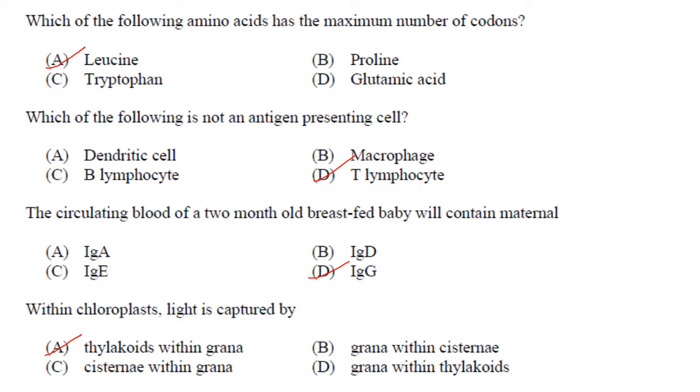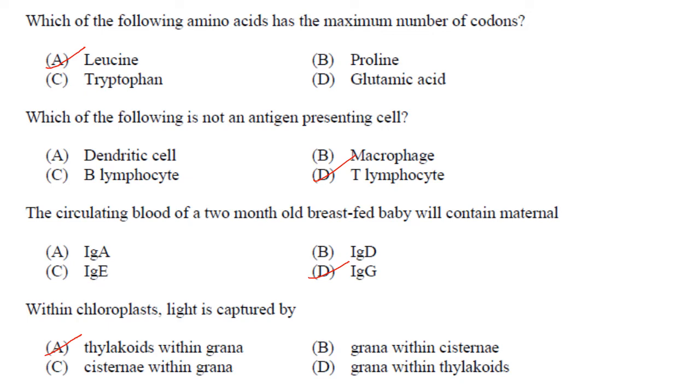IgA in the milk will provide enteric protection for the baby but is not absorbed. Thus, the maternal Ig in the circulation of a 2-month-old baby will be mostly placentally transferred IgG, which will protect for the first few months of its life. So, answer is option D, IgG.